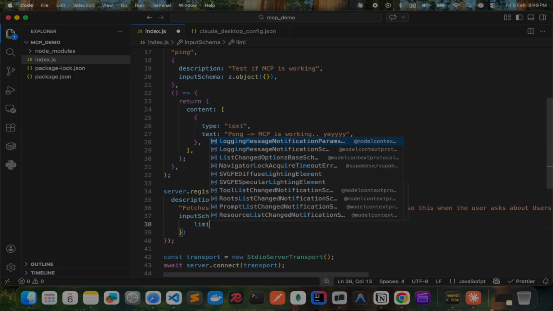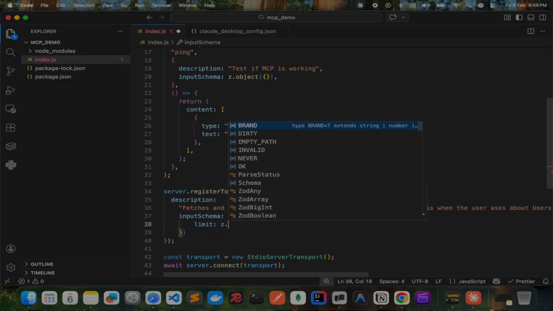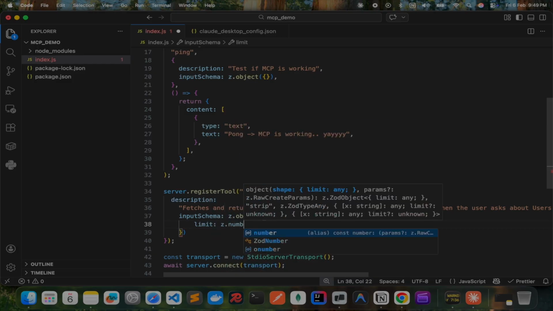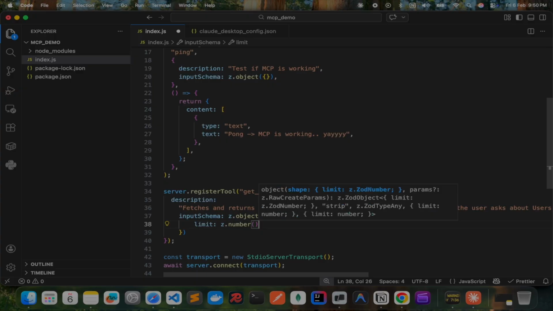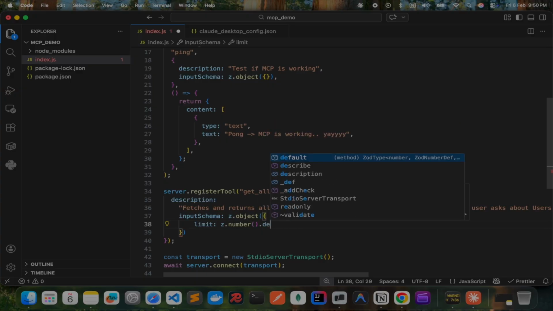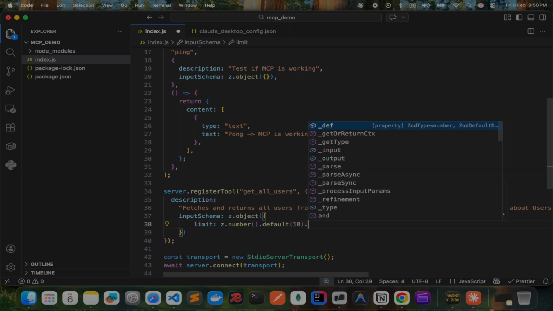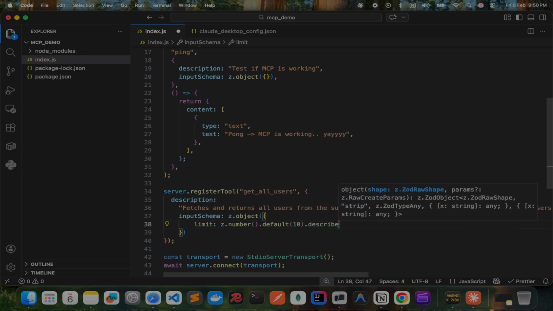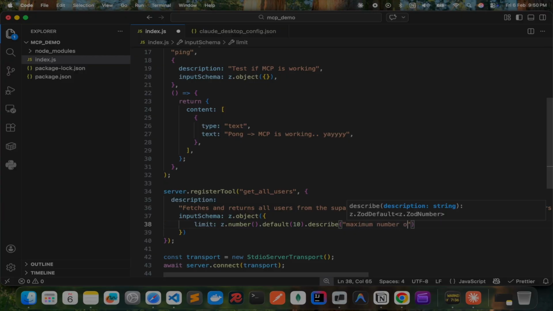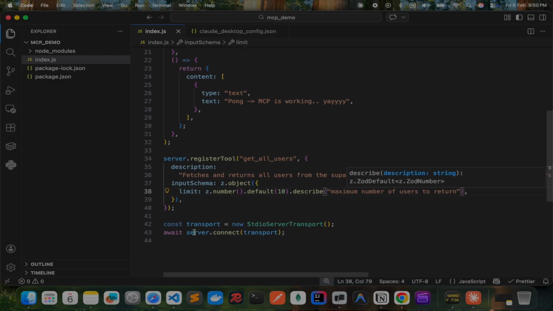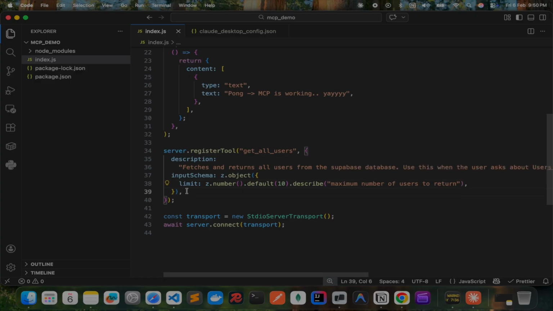And we'll give limit because we don't want to query the entire database. So that will be a number, and by default, let's keep it to 10. Okay, and let's add describe, which will be maximum number of users to return. All right, now let's write the function.